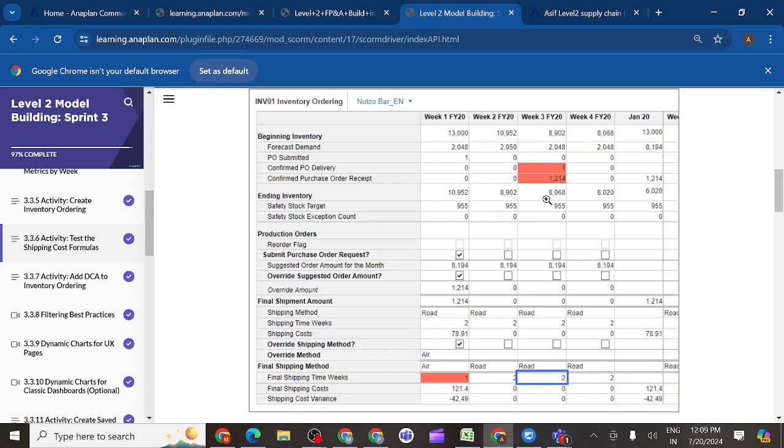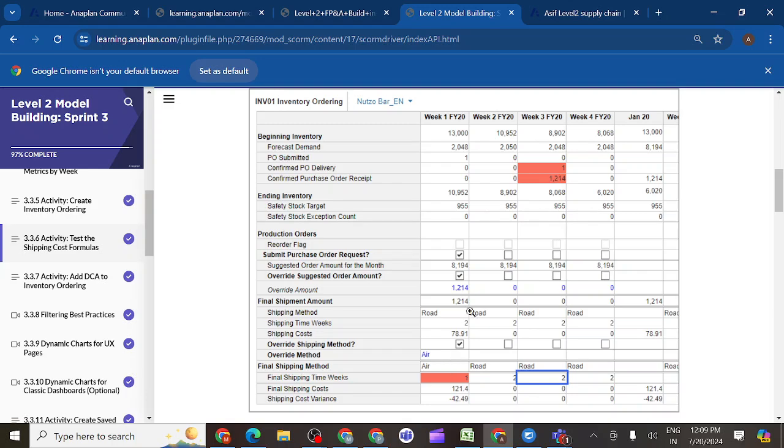So here we got this one, and you can see override shipping method. They want to override the shipping method too. Instead of sending the products by road, I want to send them through the air.